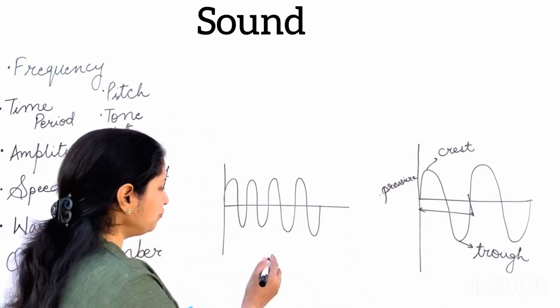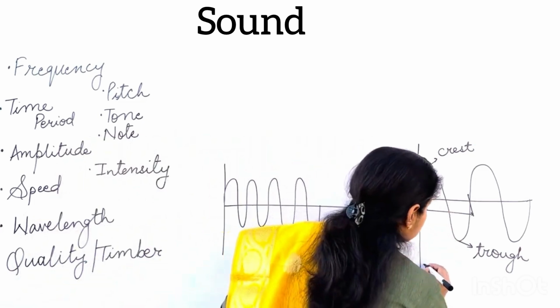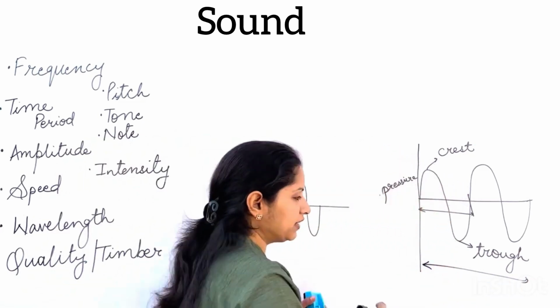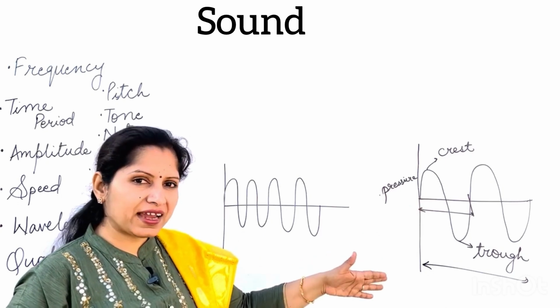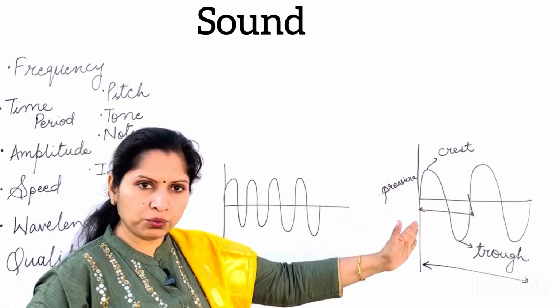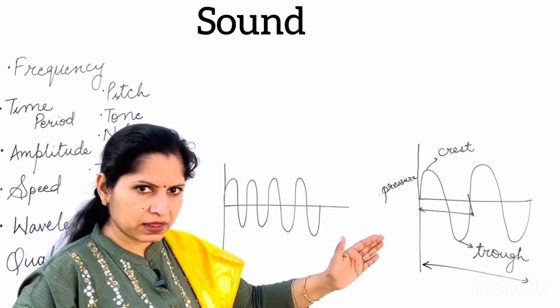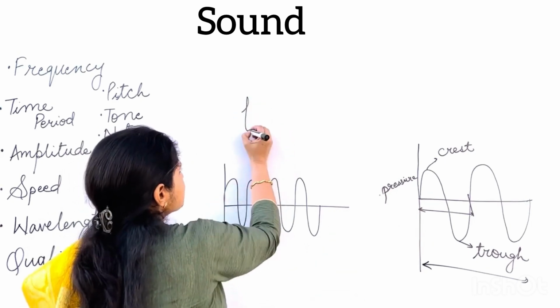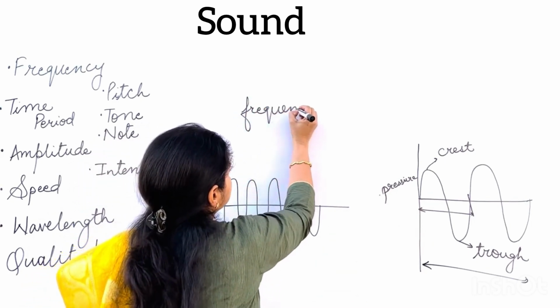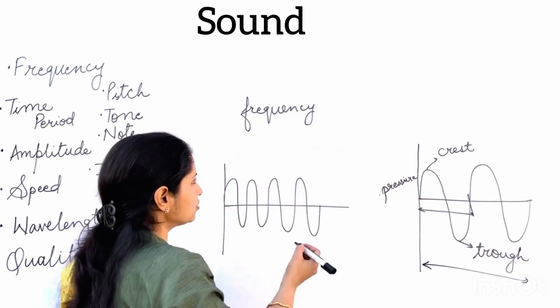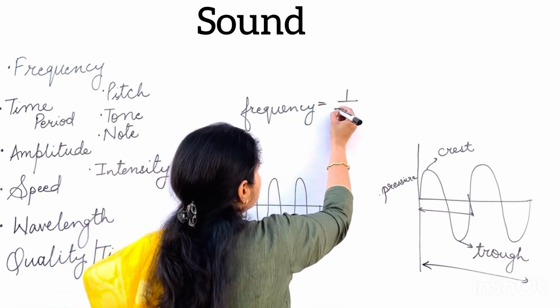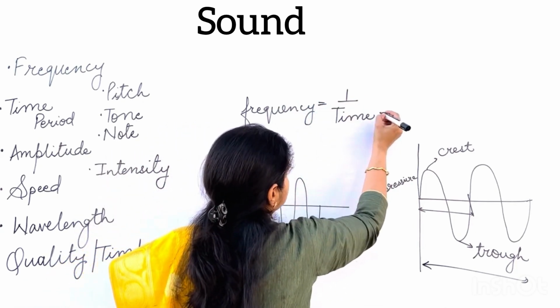Now you can easily think that if in 1 second two waves were there and I called it as the frequency is 2, what will be the time taken for one wave? It will be half a second. So frequency and time period are inversely proportional to each other, and frequency is 1 upon time period.